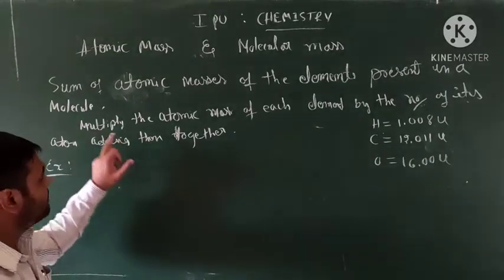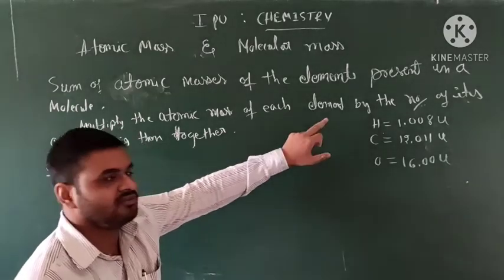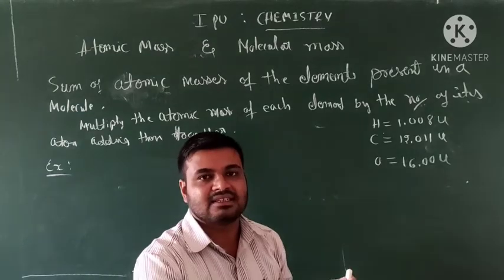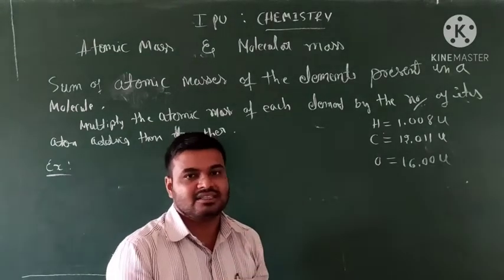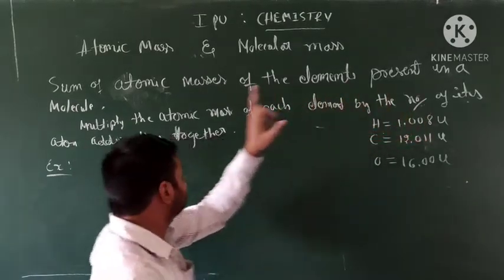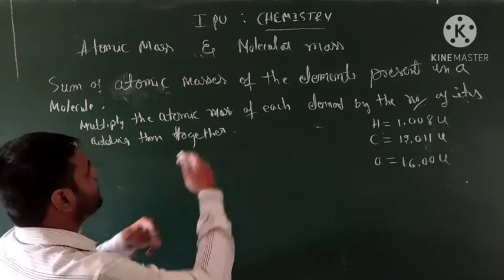In that molecule we add up the atomic masses of the elements present. Multiply the atomic mass of each element by the number of its atoms, if an atom is present twice or thrice, then add them together.